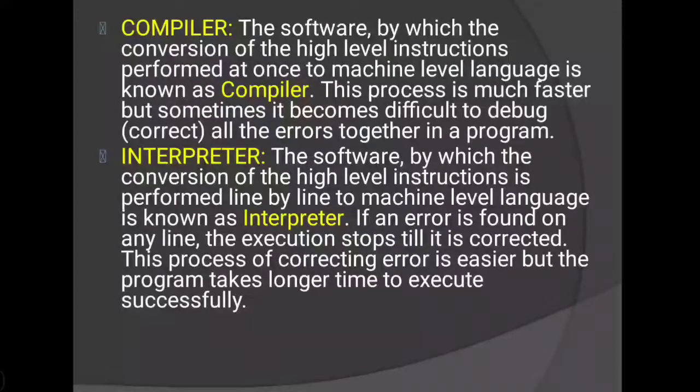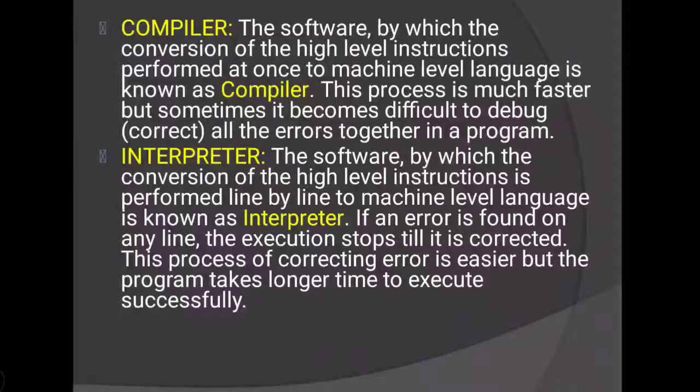Debug means the error solving procedure, debugging all the errors together in a program. In a compiler we convert the whole program at a time, so many errors will come. That error we have to solve and then execute the program.